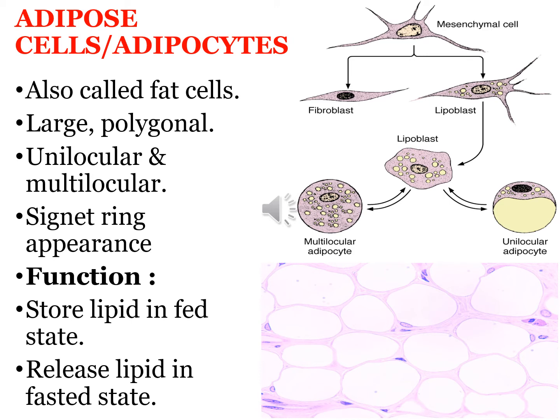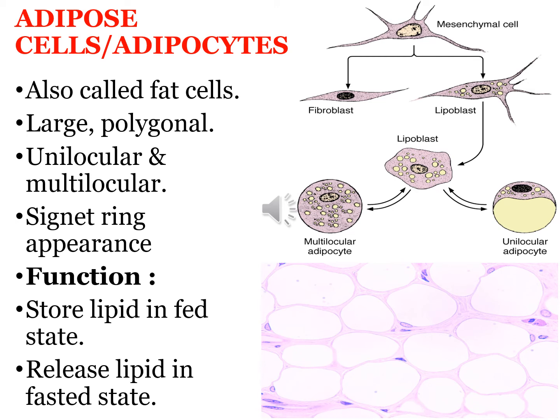So the next permanent cell are the adipocytes. Adipocyte, the name is from a Latin word adipus, which means fat, and Greek word kytos, which means cell. They are the fat cells found in the connective tissue of many organs. They are large, polygonal in shape. There are two varieties of adipocyte, brown adipocytes and white adipocytes. White adipocytes are unilocular. Uni means one. They have one large globule of fat in them. While multilocular adipocytes are brown fat cells, and they have multiple globules of fat in them.